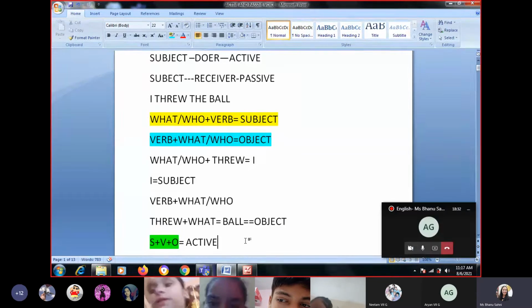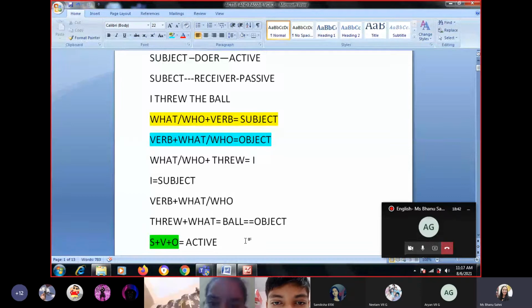In passive voice, what is the important thing that you have to remember? In passive voice, verb's third form is always used, whether it is present tense, past tense, future, continuous, perfect, whatever it is. And your tense will depend on the tense given in the active voice. Whichever tense is given in the active voice, the same tense will be there in the passive voice. So for example, threw is which tense? Past tense or present tense? Ma'am, past.